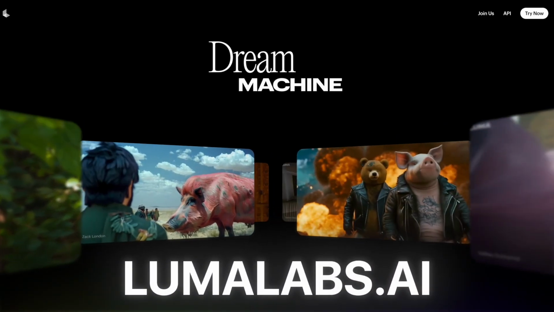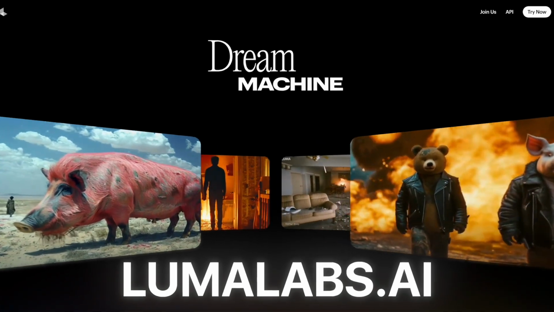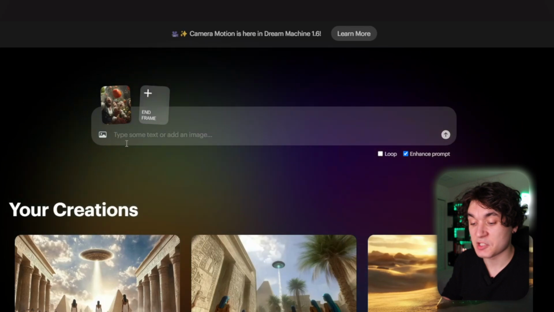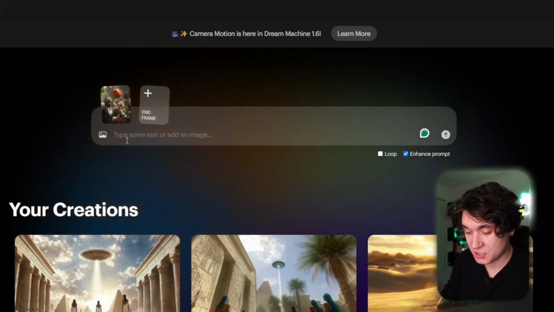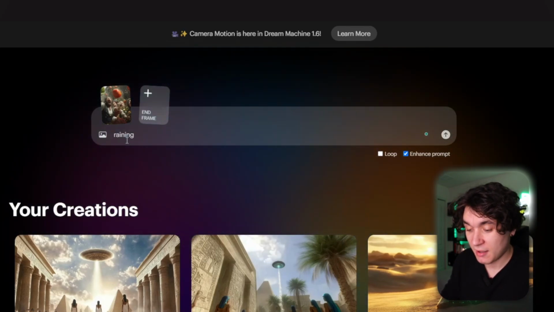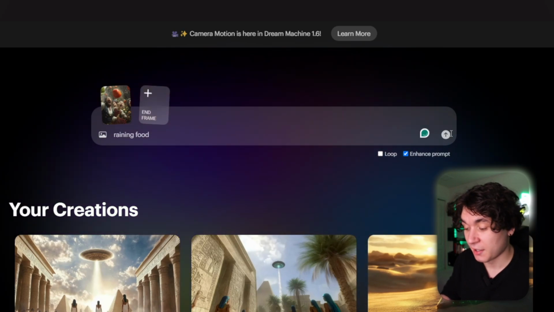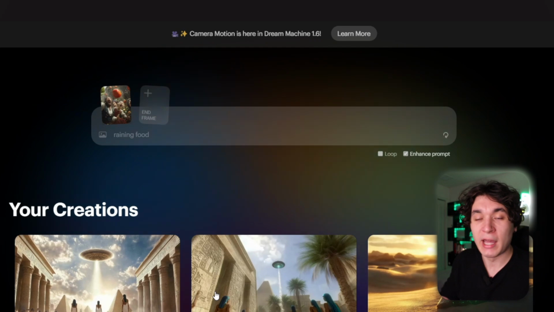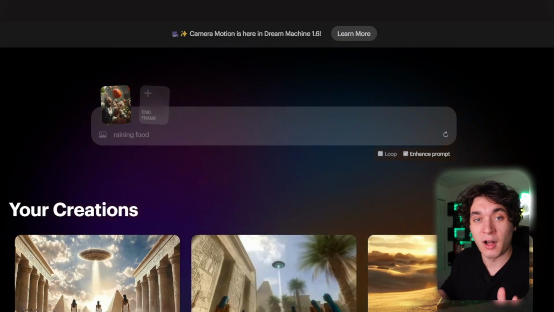Now, once I have my pictures that I made from Midjourney, I'm gonna use Luma Labs right here. In Luma Labs, I'm gonna simply insert one of my images right here, and I can leave this blank or I can write in a prompt. For this, I'm just gonna write in a prompt. I'm gonna say raining food right there. I'm gonna hit this arrow right here, and now that's going to generate that into a video. And I'm just gonna go through and do that with all of my images.